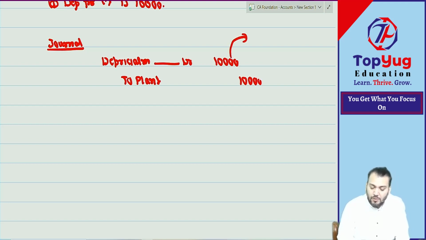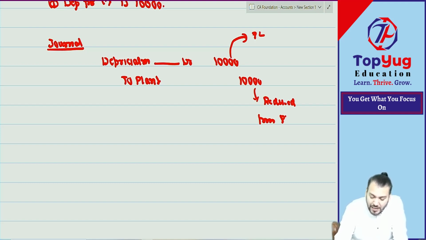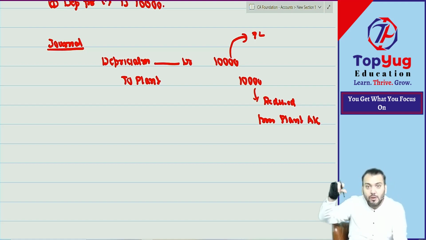This will be transferred to what? PL account, and this will be deducted from what? Plant account, and the net value will be shown in the balance sheet. Net value will be shown in the balance sheet. So this will be reduced directly from the plant account. Plant account, I am saying, directly in the ledger of plant account.